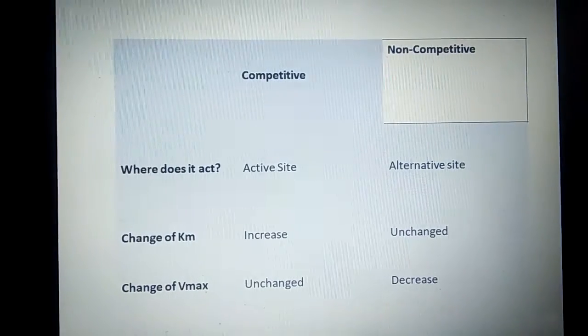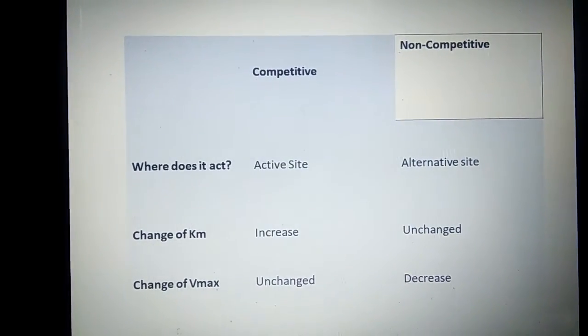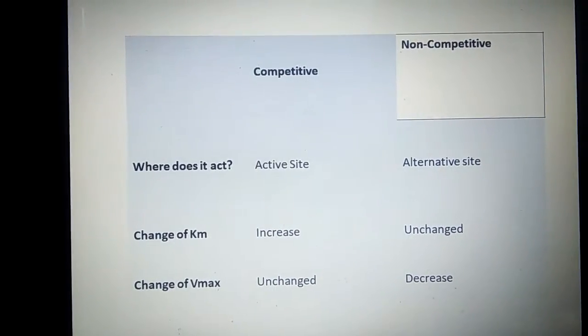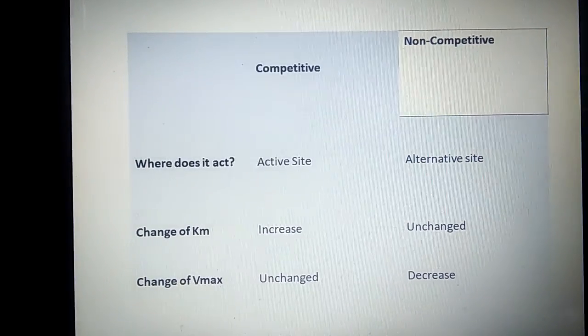This is the simple difference between competitive and non-competitive inhibitors. Competitive inhibitors act on the active site, and non-competitive inhibitors act on an alternative site. Km increases and is unchanged, and Vmax is unchanged and decreases.